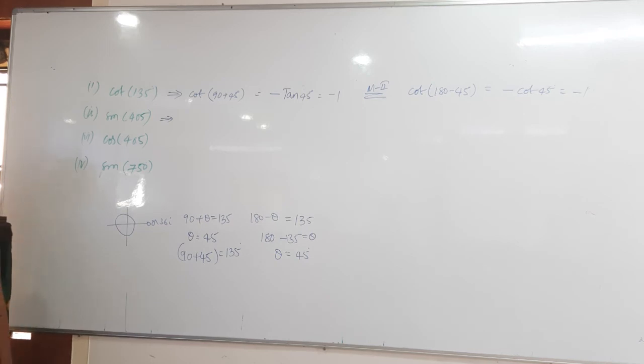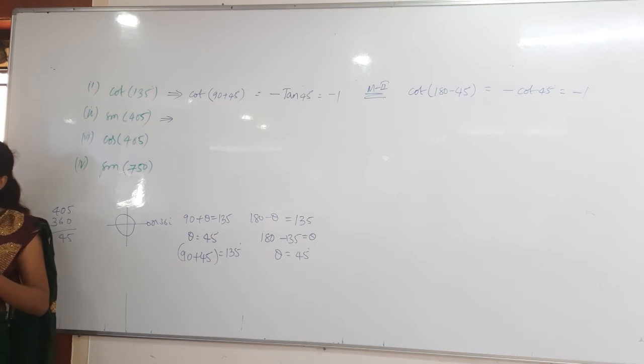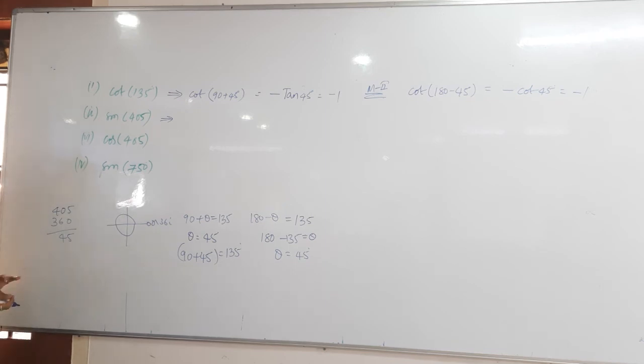Now how much am I remaining with? See that 405. I already finished how much? 360 degrees. Then how much is remaining? 45 degrees is remaining. Now you can write it as 360 plus 45 equals 405 easily. You cannot write with other values like 180 plus 180 plus 180. You don't write that. Use the direct shortcut method. Whenever you see more than 360, you have to rotate. That's it. However many times you rotate, you reach that same point again.